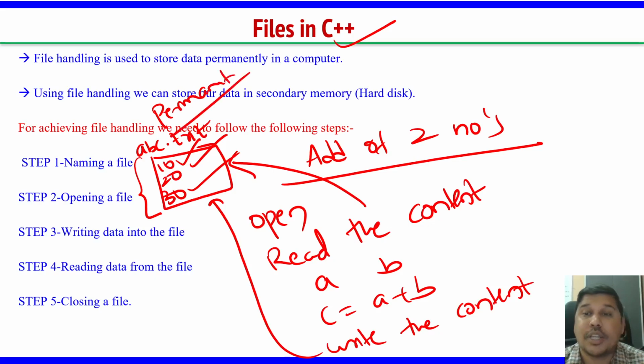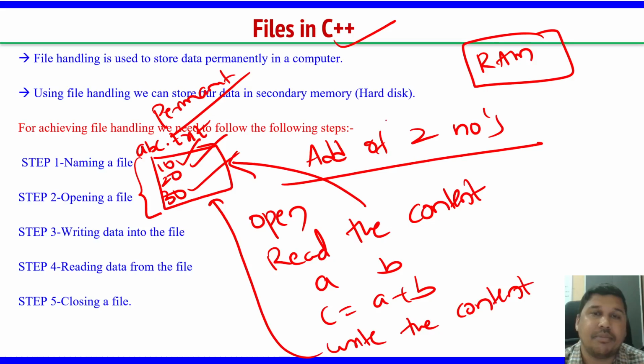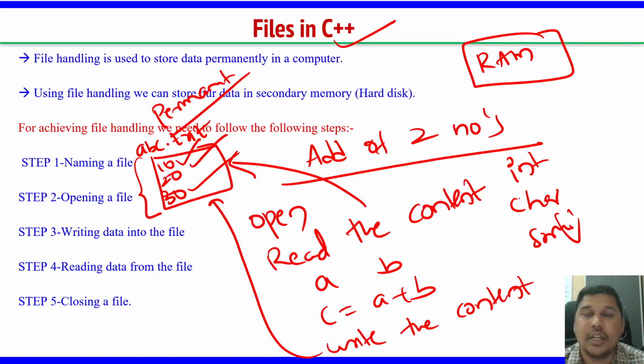Okay, why? Because I am not declaring any variables. My variables are not stored in the RAM. They are stored in the secondary memory. If I declare int or char or string, then they are stored in my RAM. Okay, so this is the simple understanding.